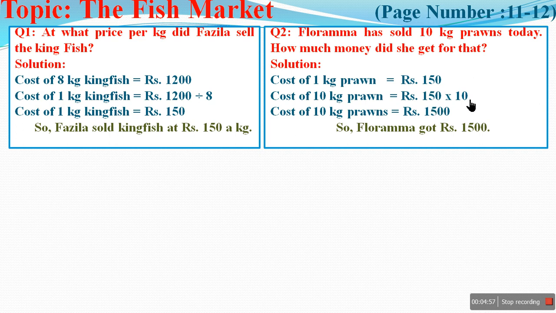So 150 into 10. Repeated addition is equal to multiplication. So cost of 10 kg prawns is equal to rupees 1500. Again, I have written the answer in a separate line. So Floramma got rupees 1500.